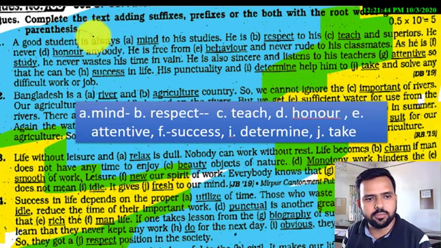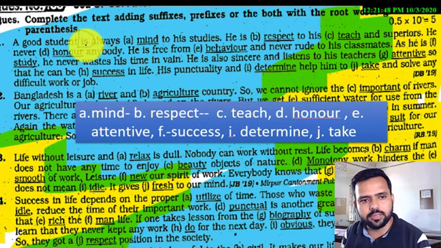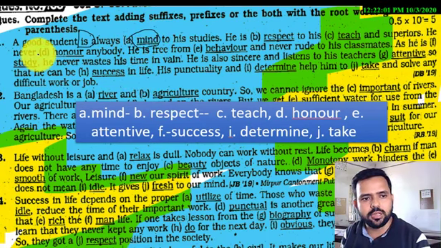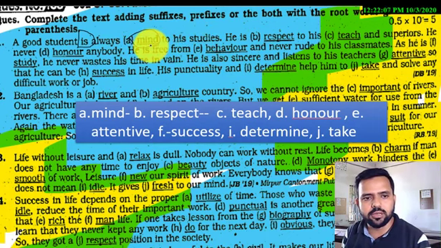Here: a good student is always mind to his study. You see the verb be here. After the be verb, you can use an adjective. So here you see mind, right? It will be mindful. So we have to write mindful. A good student is always mindful to his studies. Do you understand what mindful means? It means attentive, very serious. A good student is always